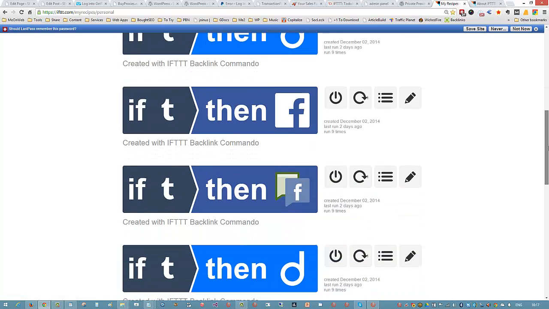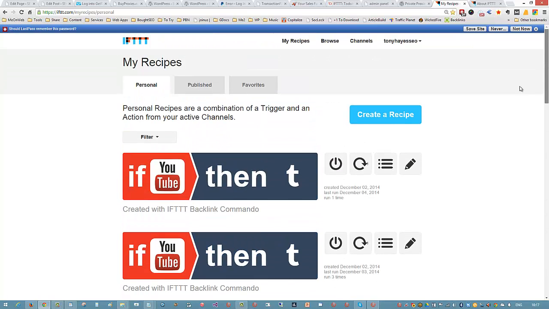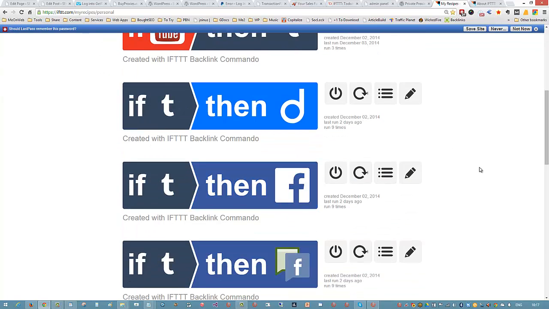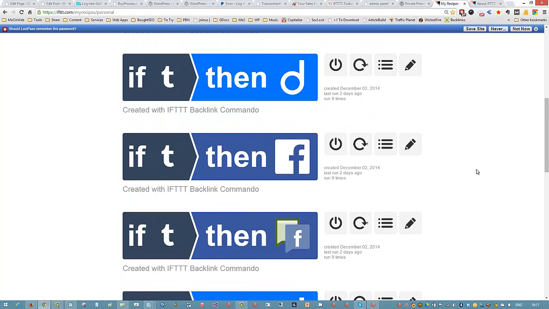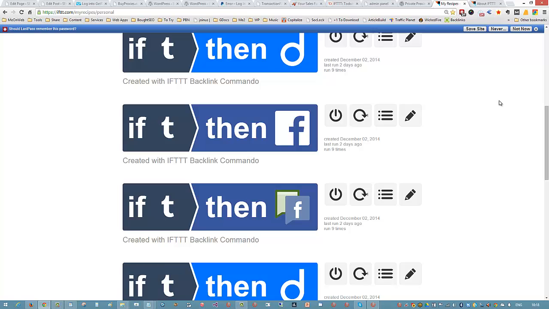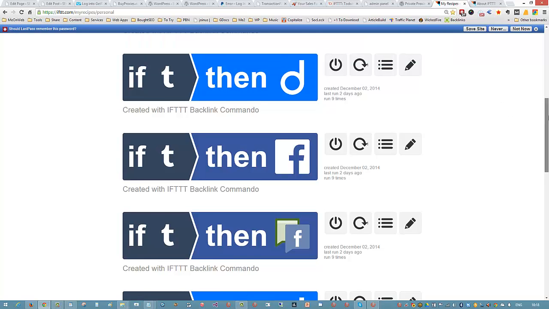And this is why I think this is one of the best SEO tools ever created, because it's low cost to do, it's quick to do, you can use anybody's content on it, and once it's set up one time, you're finished. You don't need to keep doing more and more backlinks, because it's already being done for you automatically in the background. So it's a fantastic tool. If you're an SEO guy or a video marketer, this is perfect for you. If you've been doing things with PBNs and got confused with them, this is how we build Web 2.0 PBNs without a huge amount of work and without a huge amount of expense. This is a fantastic SEO tool, one of the best ever done, in my opinion.